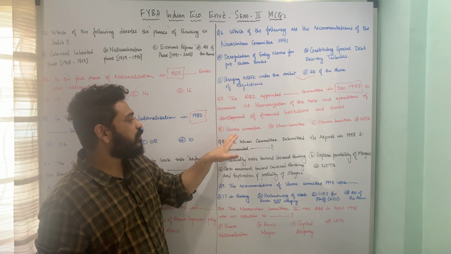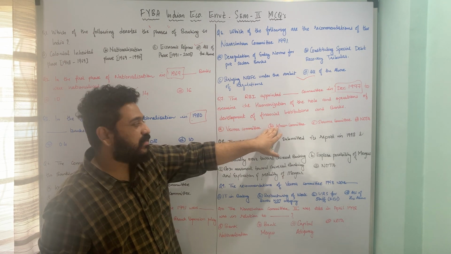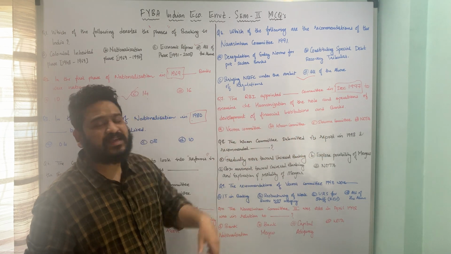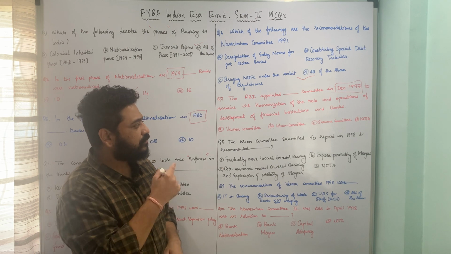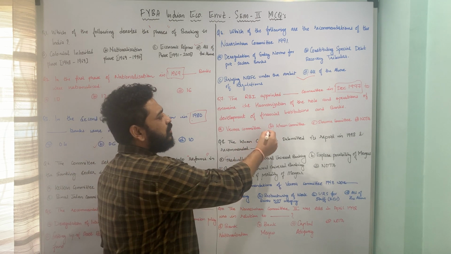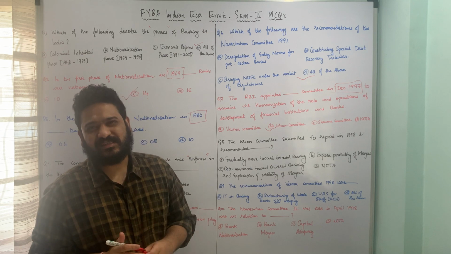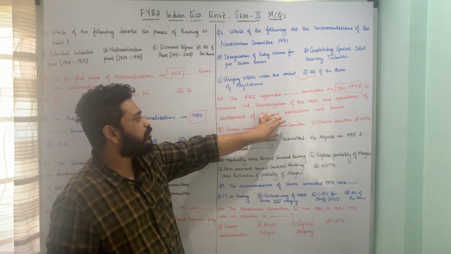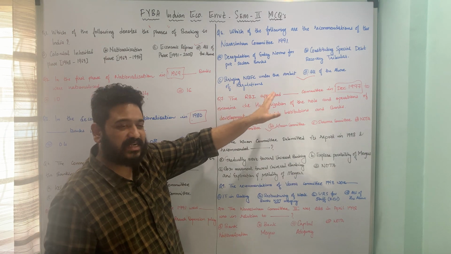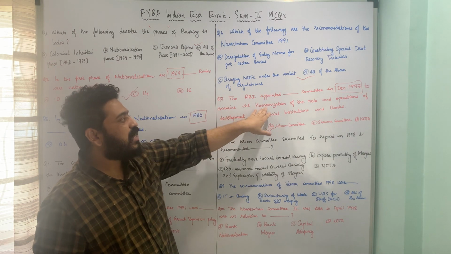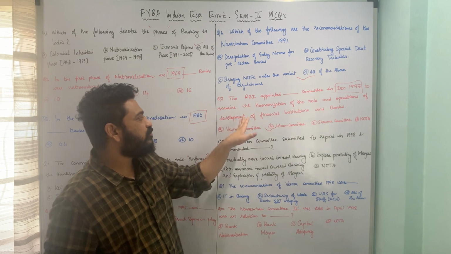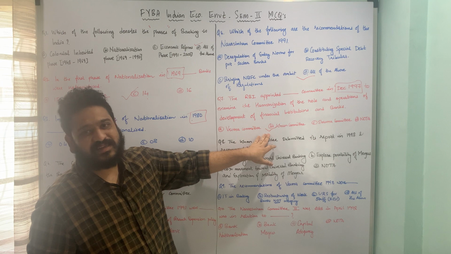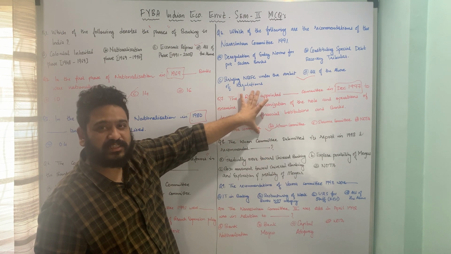We have to identify whether it was A. Verma Committee, B. Khan Committee, C. Sharma Committee, or D. none of the above. So here in December 1997 the Khan Committee was appointed, which submitted its report in the year 1998. But this is a very important committee which was set up to examine the harmonization of the role and operations of development financial institutions and banks. So option B, Khan Committee, is the correct answer to this question. I hope the question is clear.